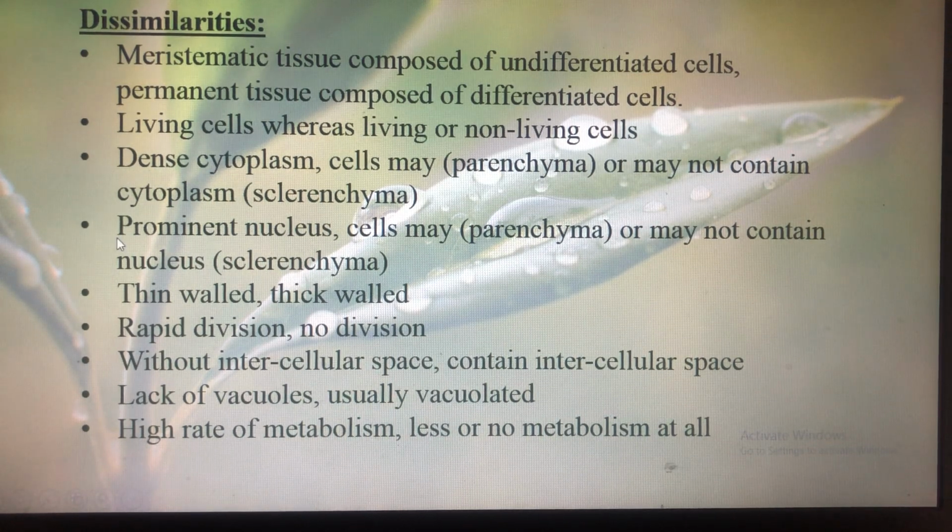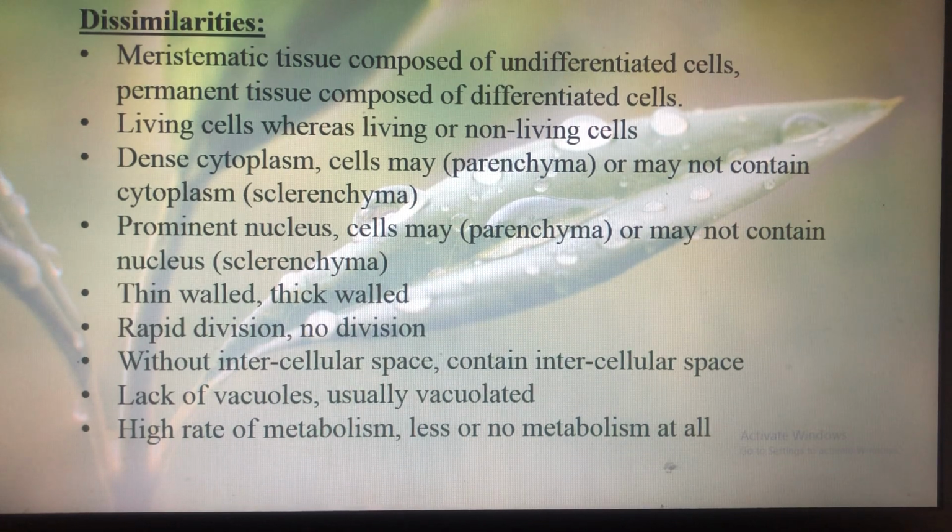Next, meristematic tissue contains a prominent nucleus. Each cell of meristematic tissue contains a prominent nucleus, but the cells of permanent tissue may or may not contain a nucleus. Like parenchyma contains nucleus, but sclerenchyma does not contain any nucleus. Cell wall of meristematic tissue is thin, whereas the cell wall of permanent tissue is thick. Then the cells are capable of undergoing rapid division in case of meristematic tissue, and in case of permanent tissue, no division is seen.